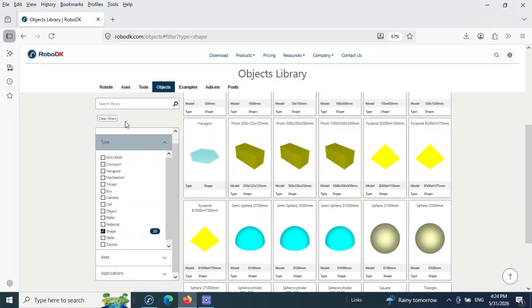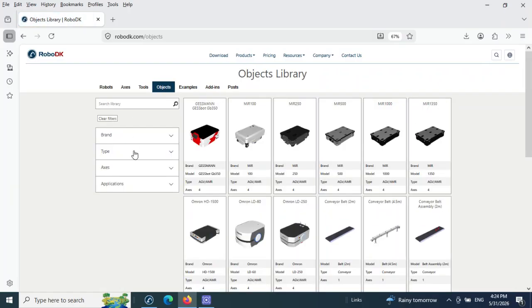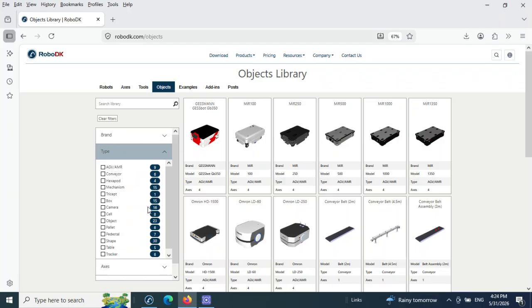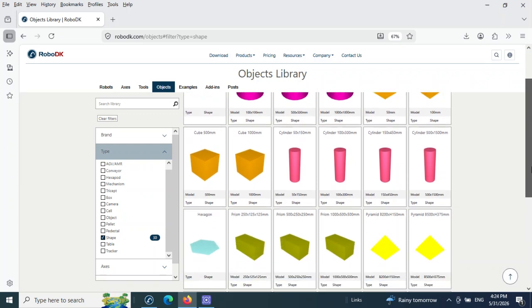The next step is to find the other component. We need to go to Object, then Type, and then choose Shape. Inside Shape we have different types of shapes.